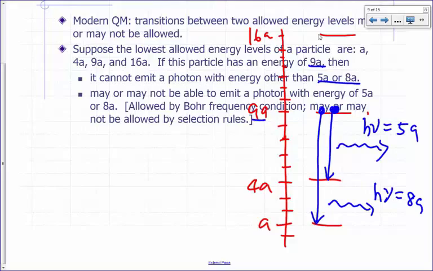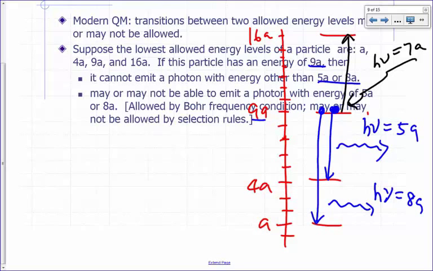So if some photon comes in and it can take it to 16, what would have to be the energy of the photon that comes in if you want it to go from 9A to 16A? 7A. So if a photon with energy 7A comes in, it could take it to 16, provided the selection rules allow it.